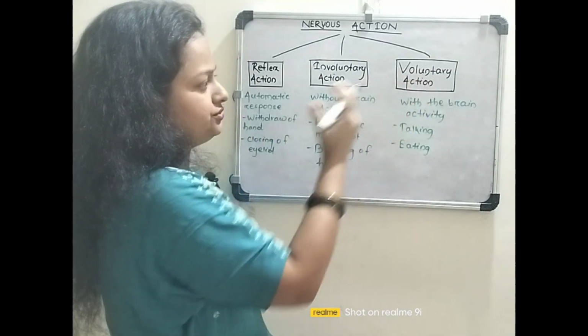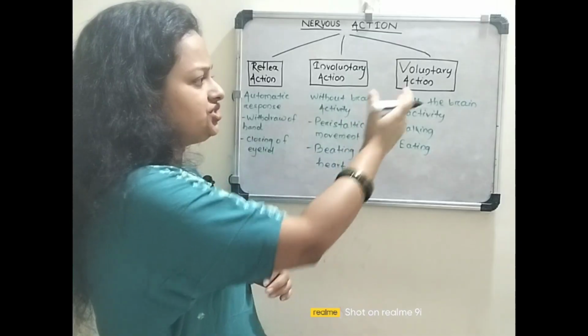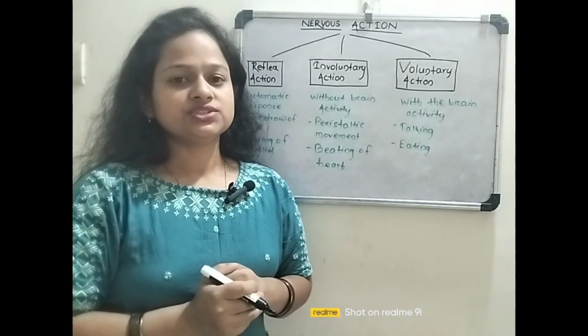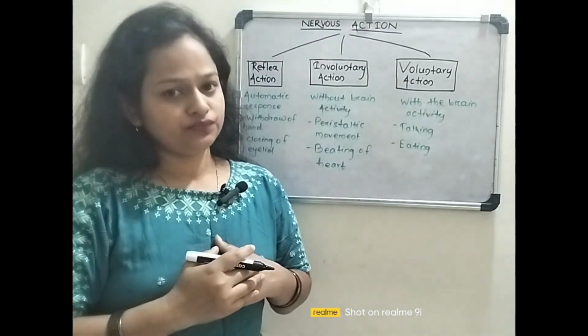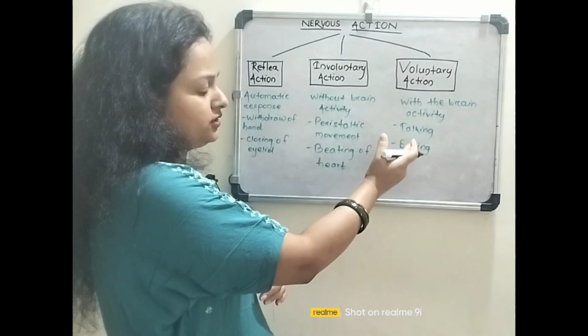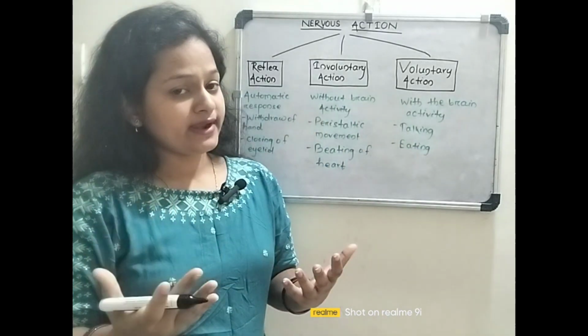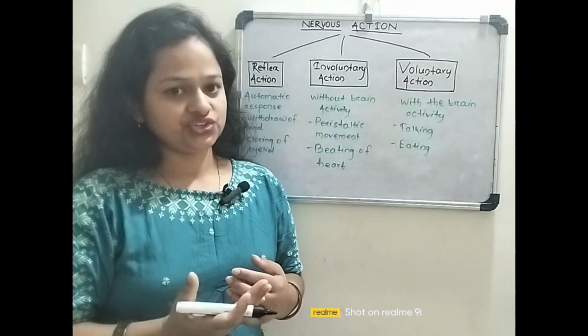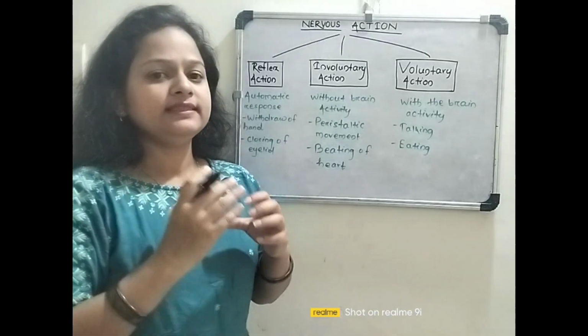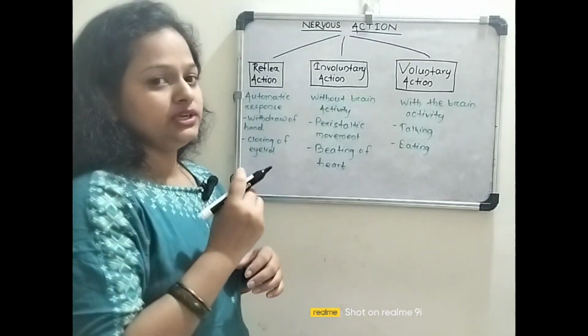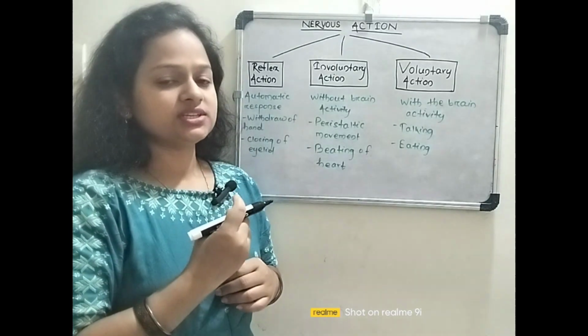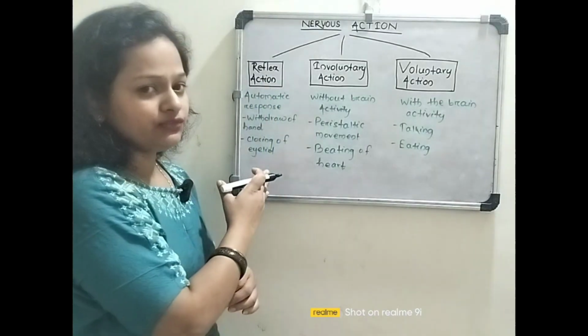Then the voluntary action, and this type of action occurs with the help of the brain. The examples are talking with friends, eating food, etc. So in this video we will discuss in detail about the reflex action.